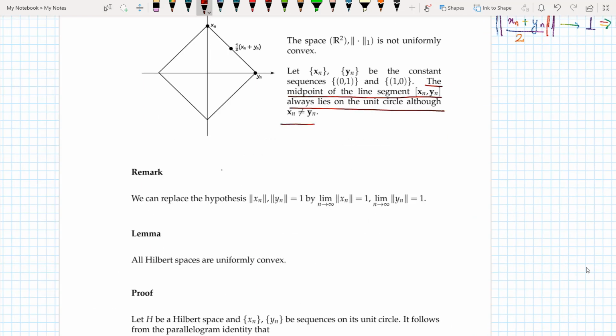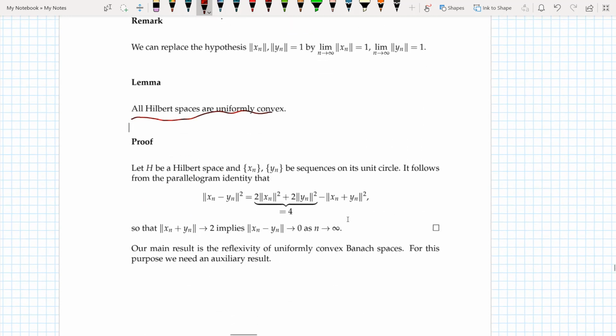So the next thing that we do is show that all Hilbert spaces are uniformly convex. In order to prove that, I take a Hilbert space H, and then I take two sequences xn and yn on its unit circle. Now it follows from the parallelogram identity that this equation holds true, of course.